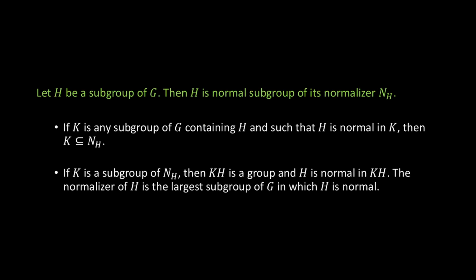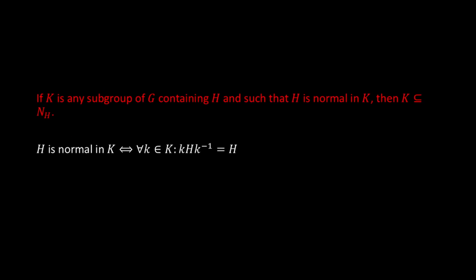Next, let's take a look at the third statement. If K is any subgroup of G containing H and such that H is normal in K, then K is a subgroup of N(H). By definition, this means that all elements k in K satisfy kHk⁻¹ equals H, which implies that they are also in N(H). Thus, K is a subset of N(H).